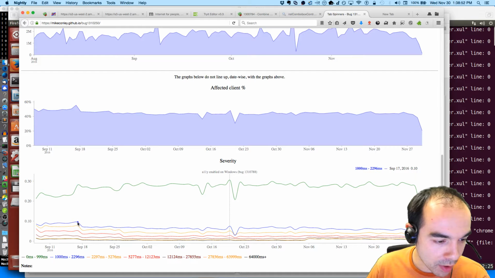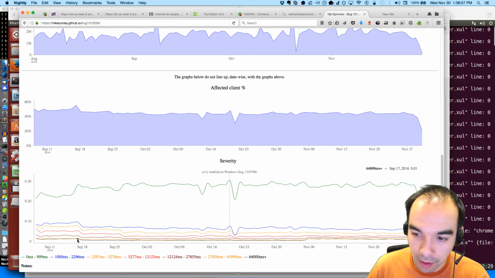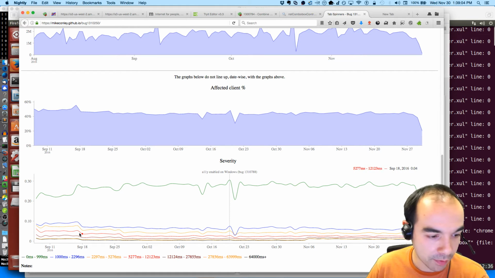But a bunch of users who were seeing longer hangs, that percentage went down, from 5% to 4% for that 5 to 12 seconds bucket, and then we went up between the 17th. Between the 17th and the 18th, what happened? 17th and 18th, everybody dropped. But between the 16th and the 17th, everyone went up just a little bit.